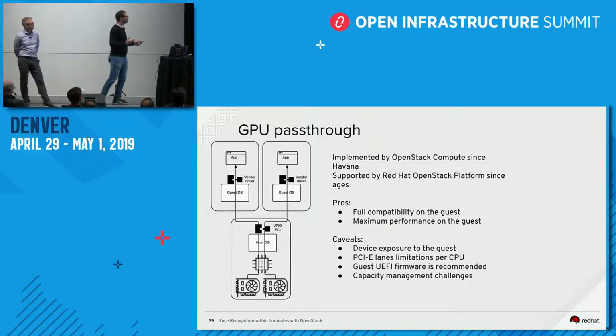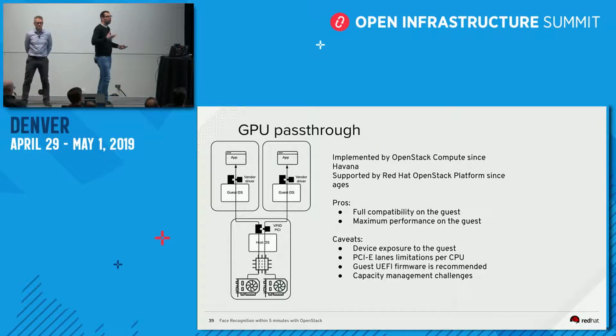The second point is that given you're giving the whole GPU to the user, there could be some security concerns. For example, the user could be able to flash a new firmware for your GPU because you don't have any limitation. So in general, when you want to use GPU pass-through, you have to add some extra security layers just to make sure that it won't happen.